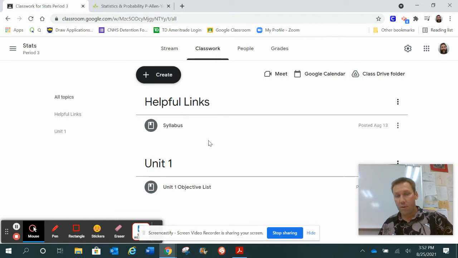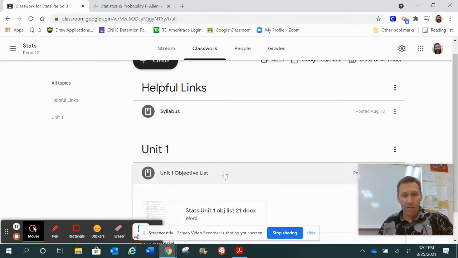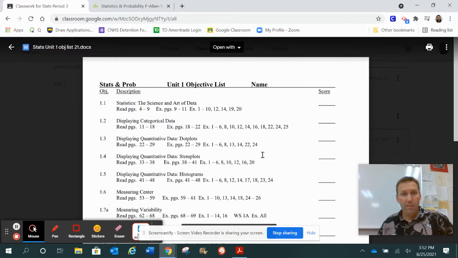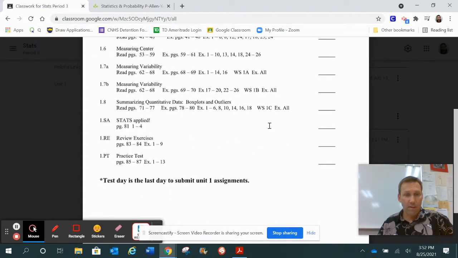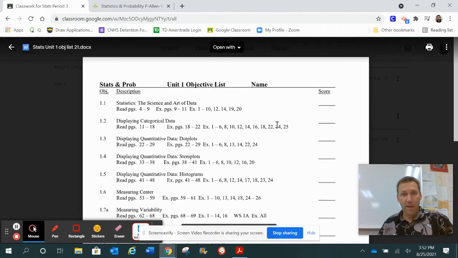I recently sent this home with your students for a signature, so hopefully you've already seen this and read over it. It's pretty standard. The other thing we have on here, like I said, there's not too much for stats, is the Unit 1 objective list. So this will tell what homework assignments we're doing for each objective. This is laid out for the whole first unit. I don't have Unit 2 stuff yet. We're still putting that together.